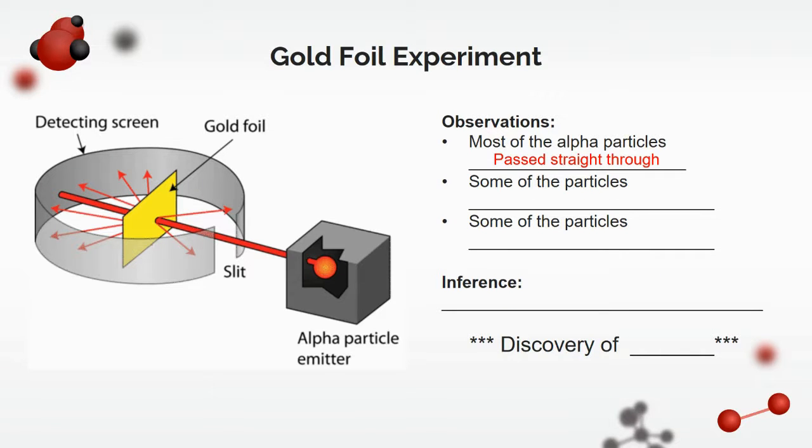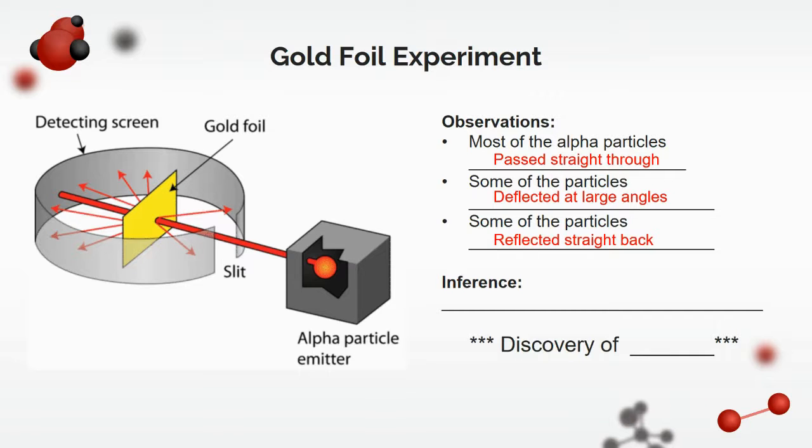Now, every once in a while, some of the particles, as they're passing through the gold foil, would deflect at an angle. And so when it goes through, it hits something and then deflects. And then finally, the last thing was that some of the particles ended up reflecting straight backwards.